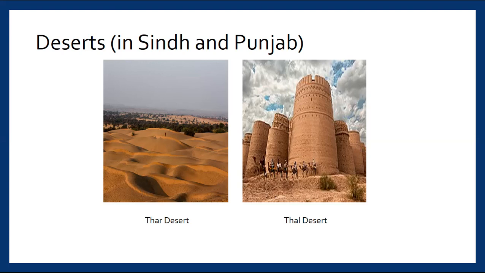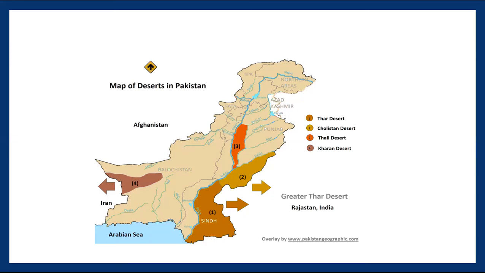Now let's see some other deserts also. Look at this map. Here 4 deserts are shown. Thar Desert, as we have come to know about the Thar Desert, where it is located. Number 2 is Cholistan, number 3 is Thal, and number 4 is Kharan, which is in Balochistan. The two deserts of Pakistan, Thar and Cholistan, they are extended into India. And over there it is called Greater Thar Desert or Rajasthan Desert.